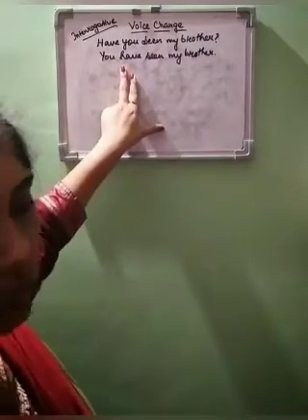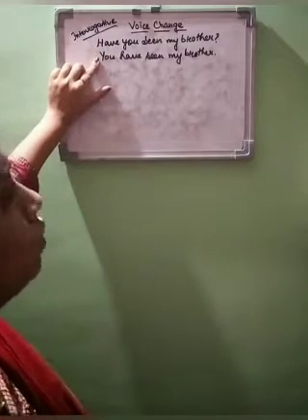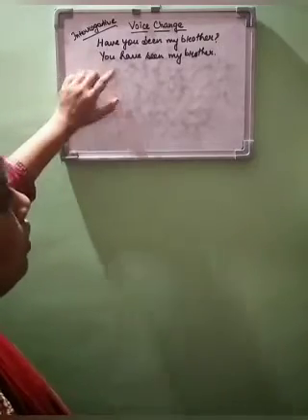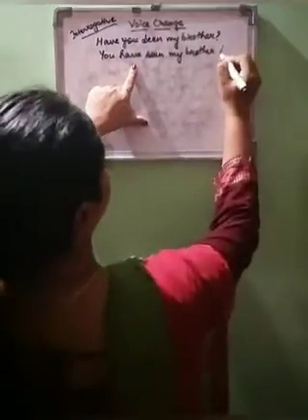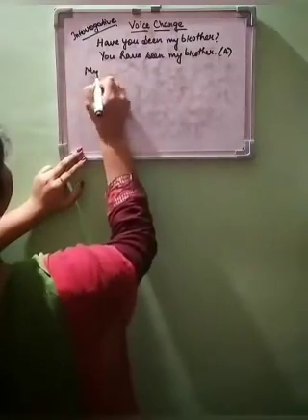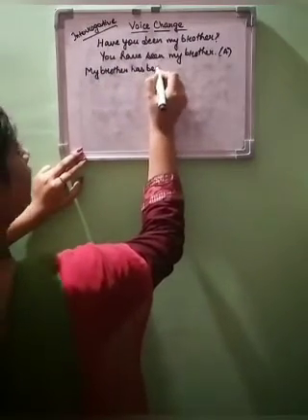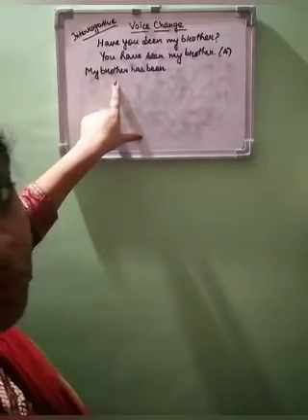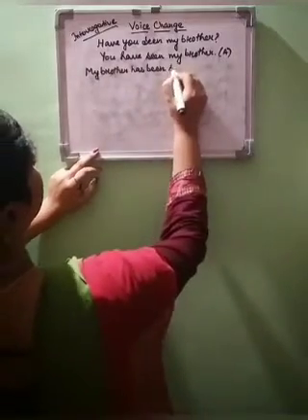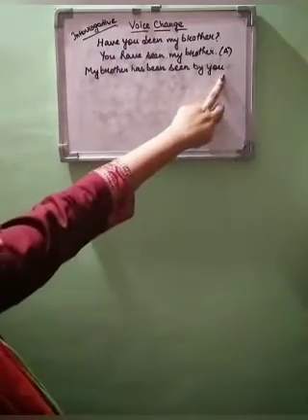This is step 1. Whatever question we are asked, we will first change that question to an assertive sentence. Now this sentence is already in active. Now we have to change it to passive. Then how should we do it? My brother has been. Why? Because my brother is third person singular number, so that's why we will use has and been. Has been seen by you. Done. We have changed to passive.